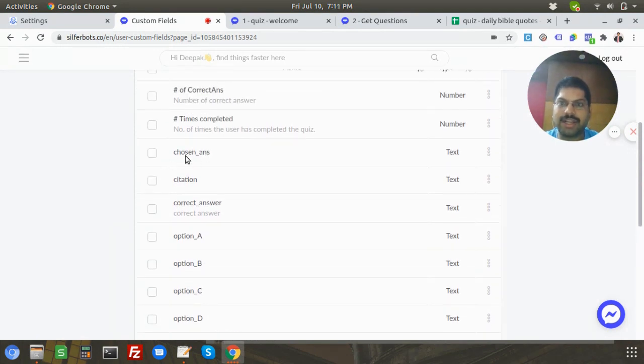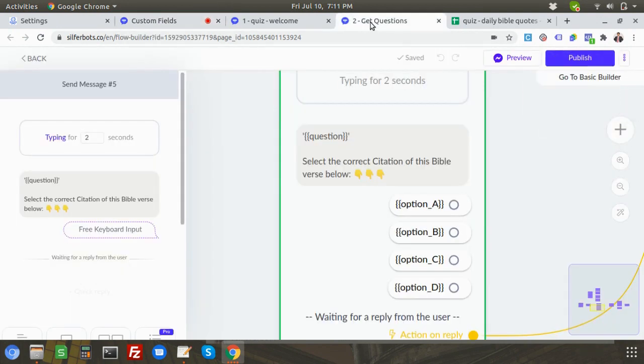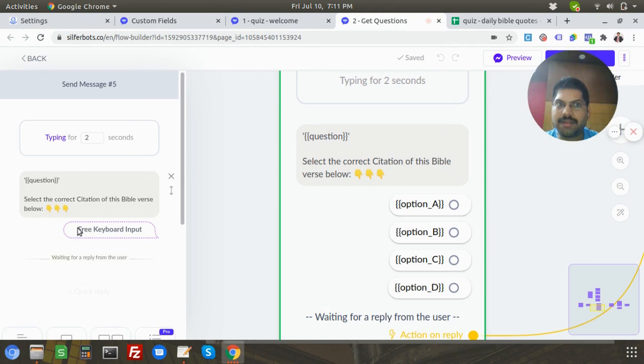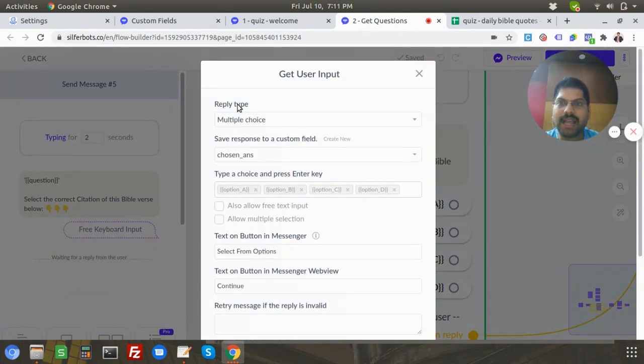Yeah, here it is, chosen answer, right? So whatever choice you are making, that has to be stored, because that's when you are comparing the chosen answer with the correct answer. So now let's look at the user input block. I'm choosing reply type multiple choice, and I'm going to save whatever answer is being chosen to the chosen answer custom field, right?